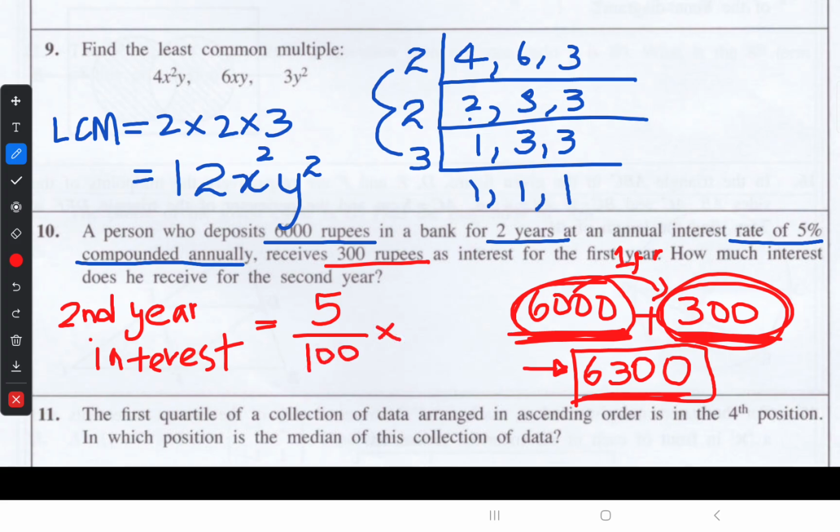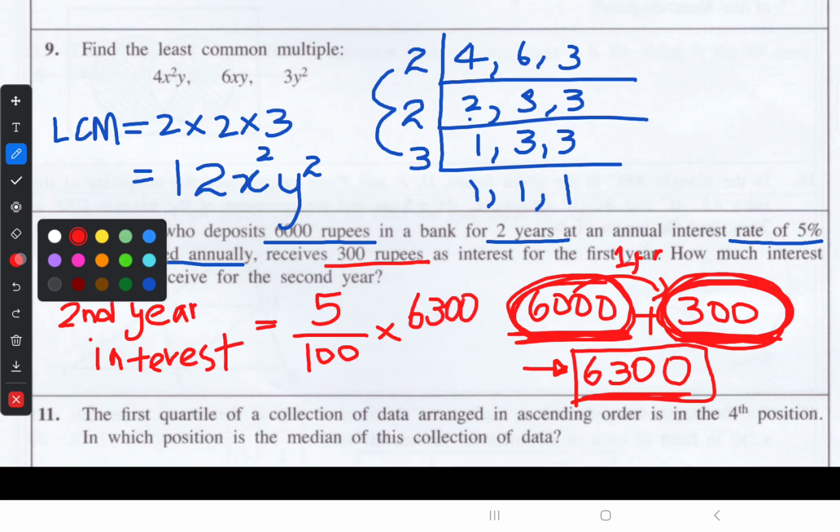I'll repeat: for simple interest we use the 6,000 rupees, but for compound interest we use the total amount, the initial deposited amount together with the interest. Both together form your deposit at the start of the second year. So you have to find the interest for 6,300 rupees.